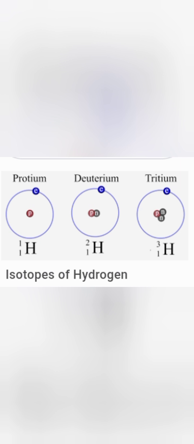First one, protium, is represented as 1H1. It contains one proton and one electron but no neutron. Deuterium is also known as heavy hydrogen. It is represented as 1H2. It has one proton, one electron and one neutron.